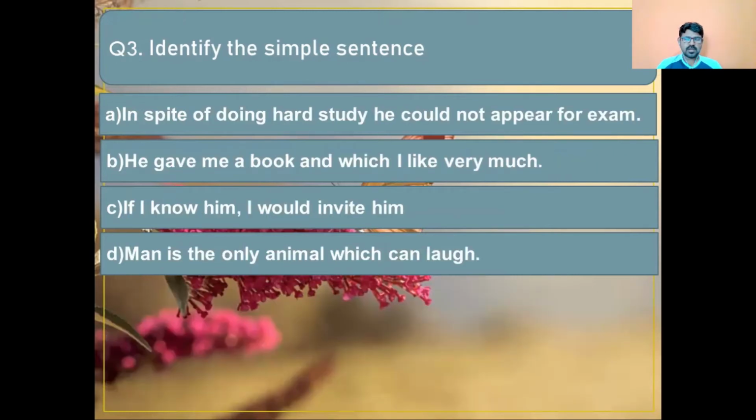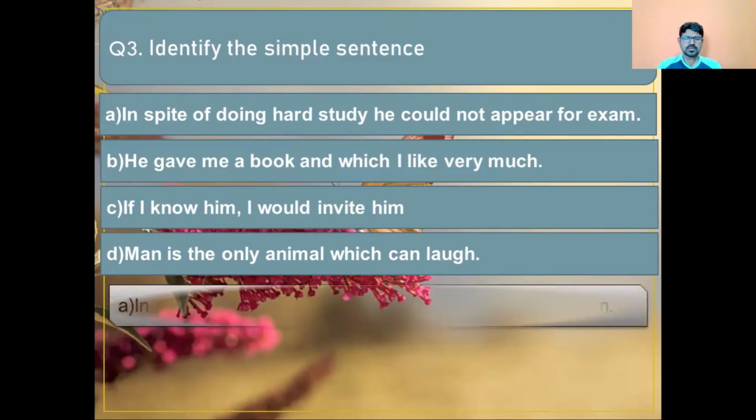Question number 3. Identify the simple sentence. Option A. In spite of doing hard study, he could not appear for exam. Option B. He gave me a book which I like very much. Option C. If I know him, I would invite him. Option D. Man is the only animal which can laugh. Dear students, please identify the simple sentence.